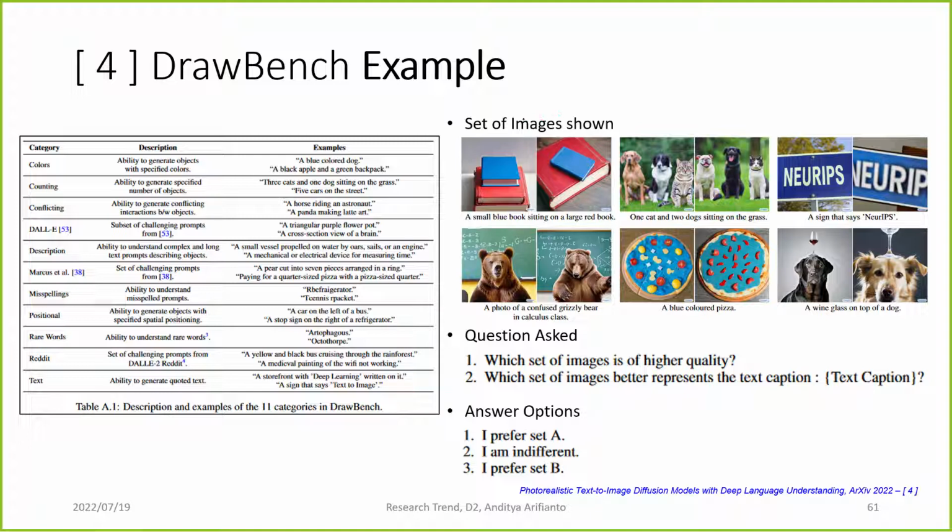For example, for testing with humans, the human will be shown a set of images like this. So this is image A, B, A, B, A, B, and so on. And then the human was asked which set of images is higher quality. Is it A or B? And then from those answers, we can objectively say which set of images is better than the other.